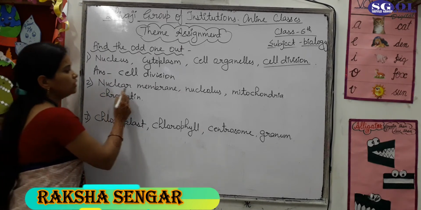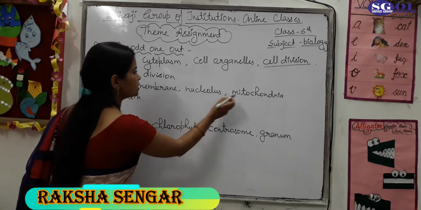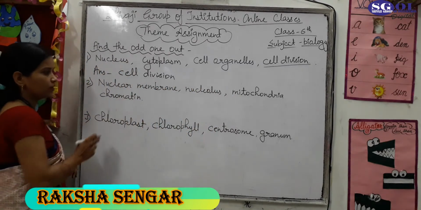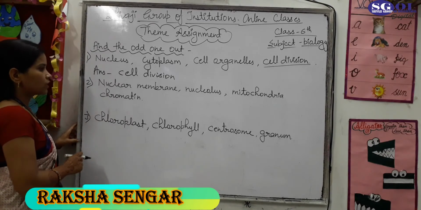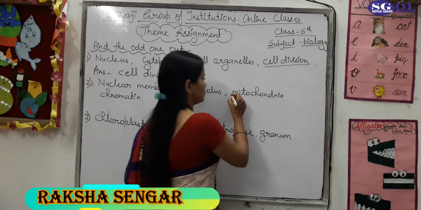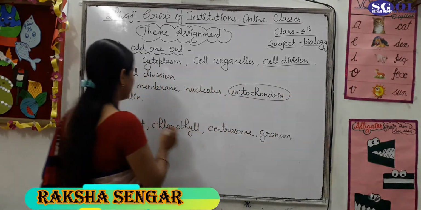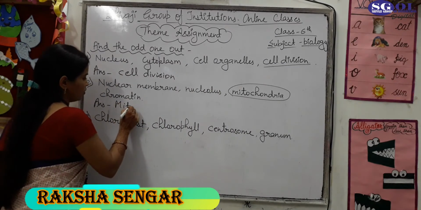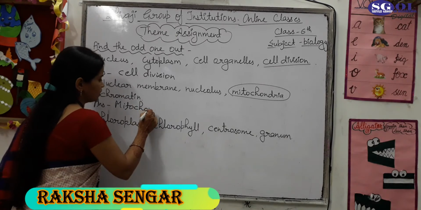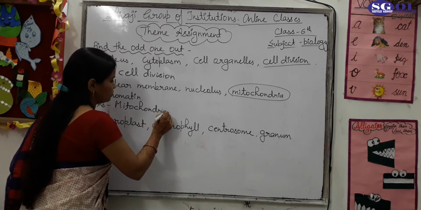Next question: nuclear membrane, nucleolus, mitochondria, chromatin. Now what is the odd one out in this question? The odd one out is the mitochondria. So the answer is mitochondria. But why is the mitochondria the odd one out?